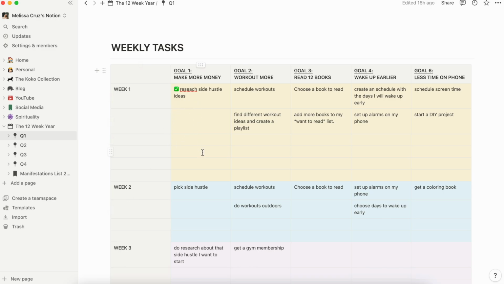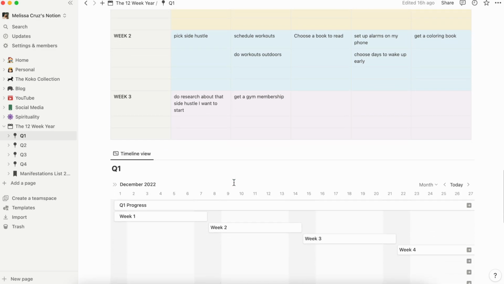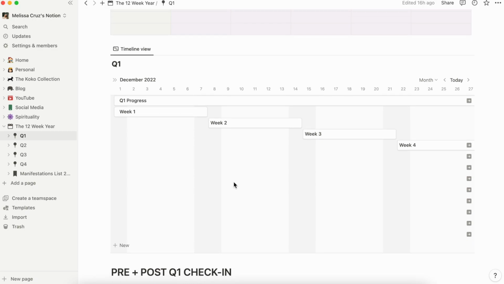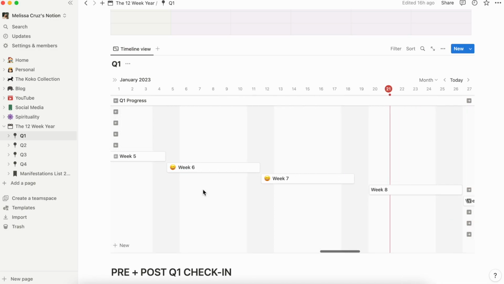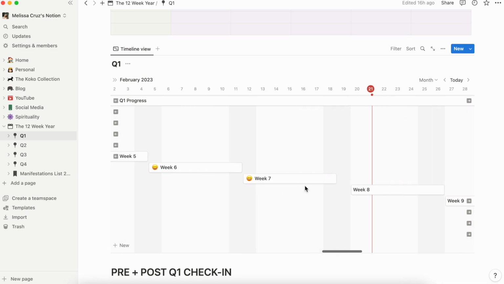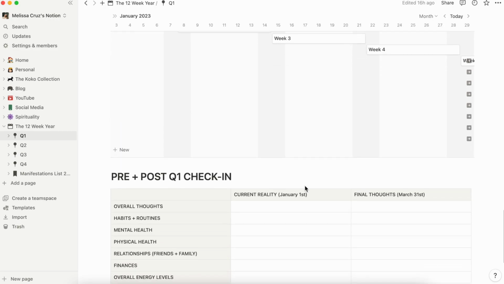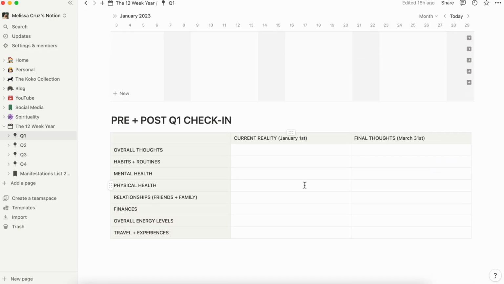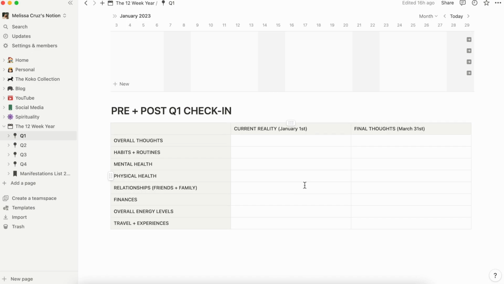From here is where I take everything to add it to my planner. I also added a timeline to visualize which week I'm in. Obviously, since this is just an example, week 1 already passed, so it's not showing how it should be. It's actually week 8, as you can see. Finally, I added a sort of a journal with a pre and post checking for the quarter, where you basically write down all your feelings in different categories.